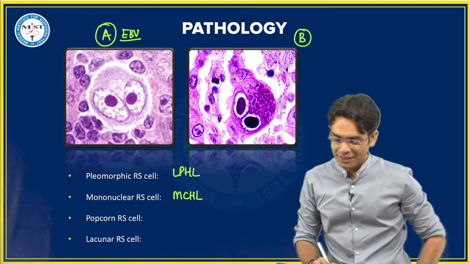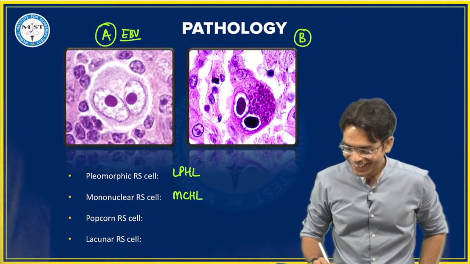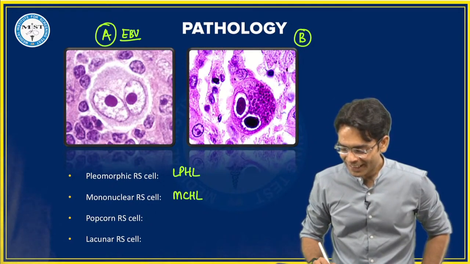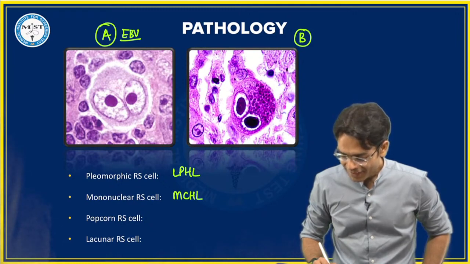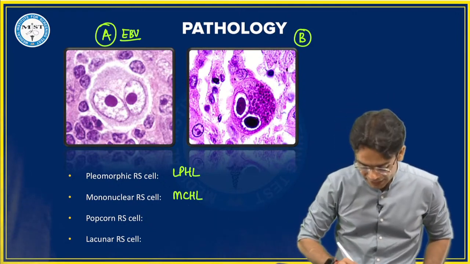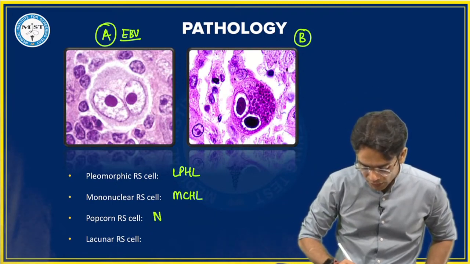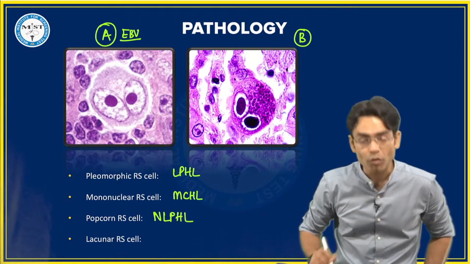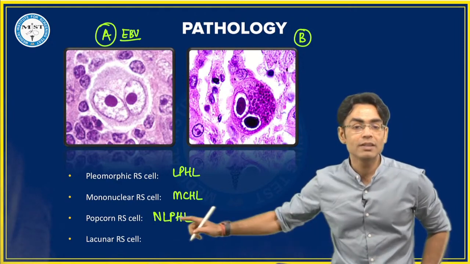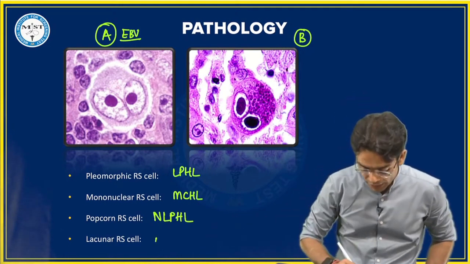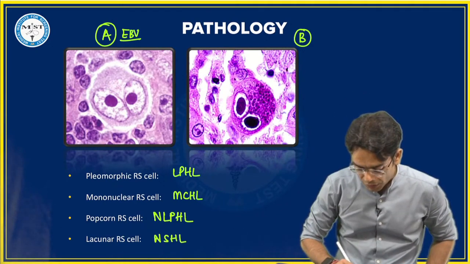Thank you. So popcorn RS cell, this is going to be your nodular lymphocyte-predominant Hodgkin's lymphoma, NLPHL, the non-classical variety. And the lacunar RS cell, which we have already discussed, this is your nodular sclerosis Hodgkin's lymphoma.